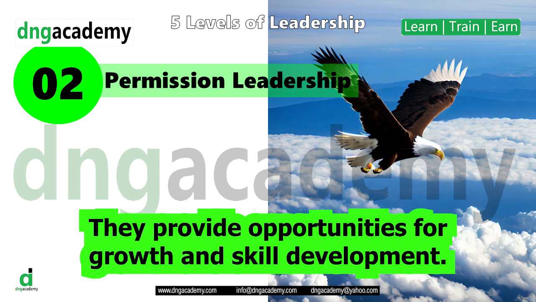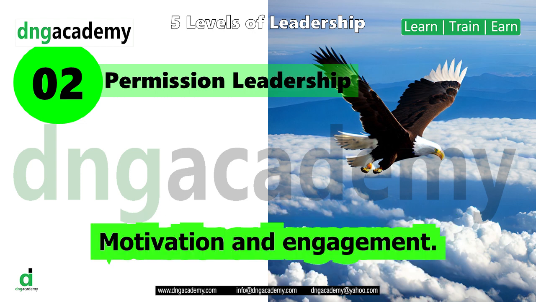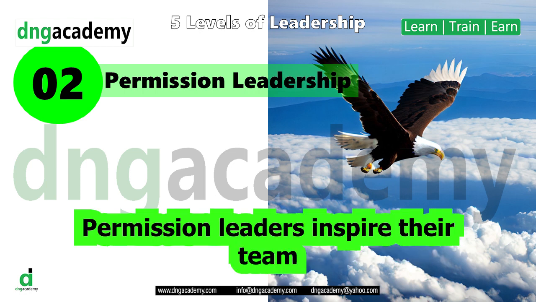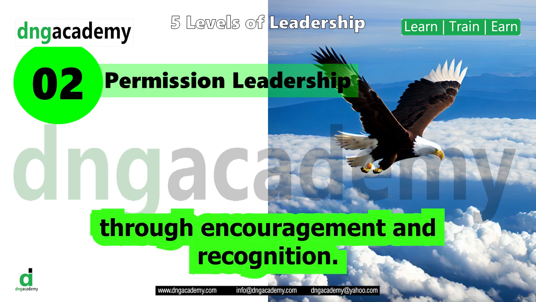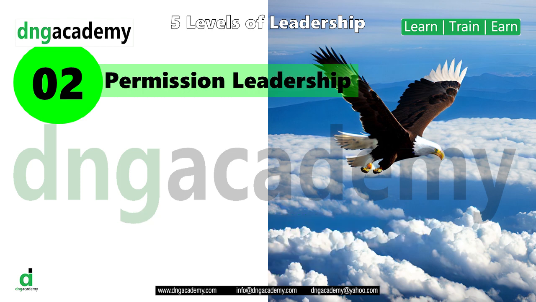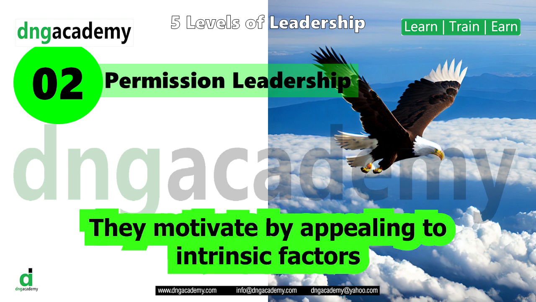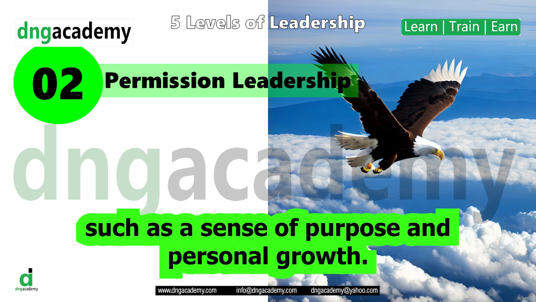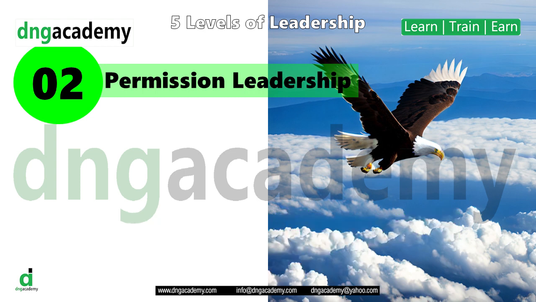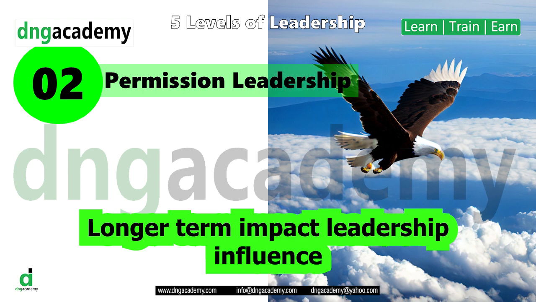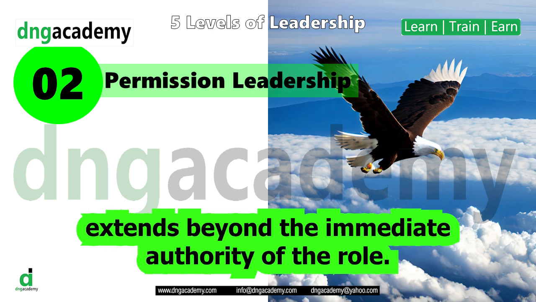They provide opportunities for growth and skill development. Motivation and engagement. Permission leaders inspire their team through encouragement and recognition. They motivate by appealing to intrinsic factors, such as a sense of purpose and personal growth. Longer-term impact. Leadership influence extends beyond the immediate authority of the role.